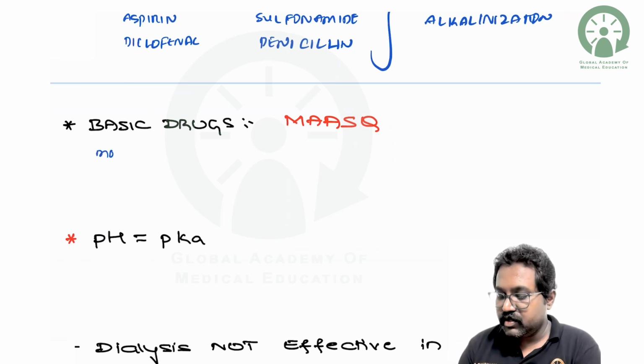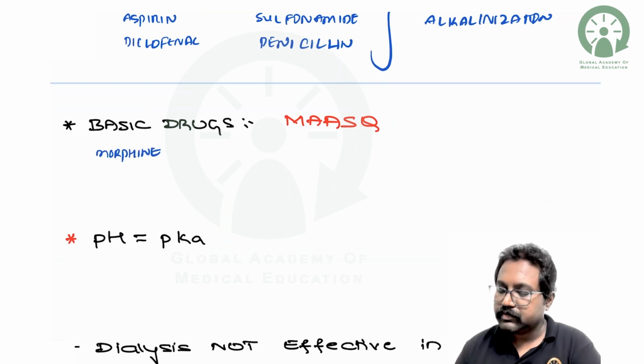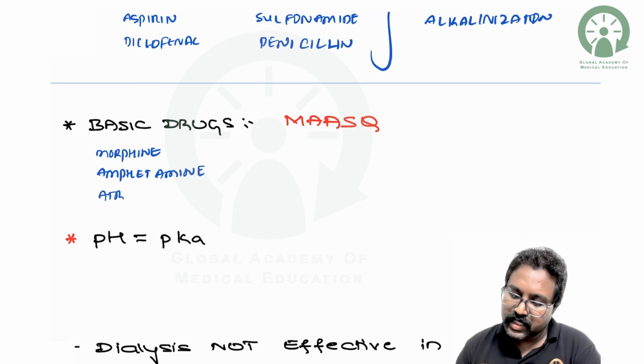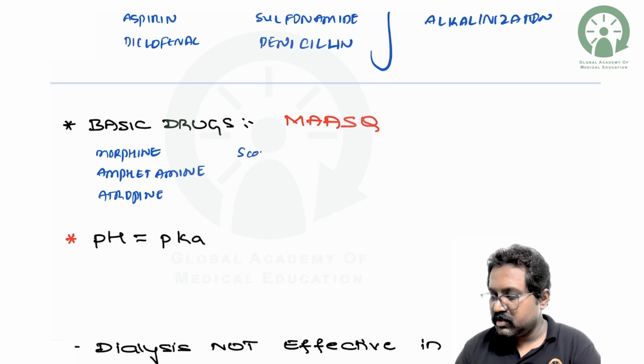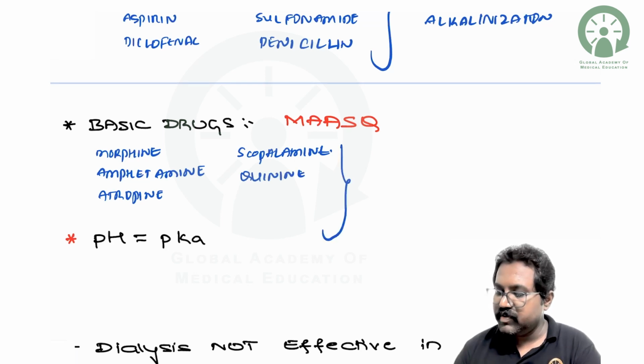M stands for morphine. A stands for amphetamine. One more A stands for atropine. And S stands for scopolamine or hyoscine. And Q stands for quinine. So these drugs are weak basic drugs.